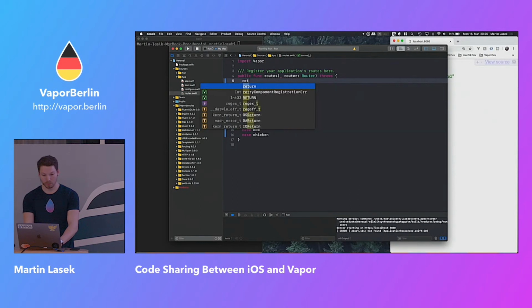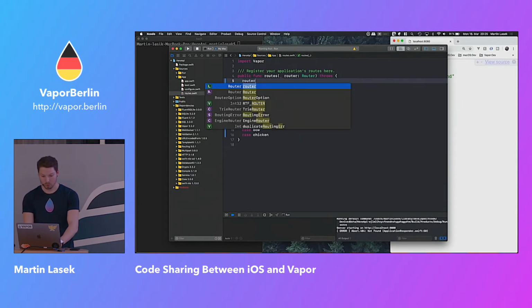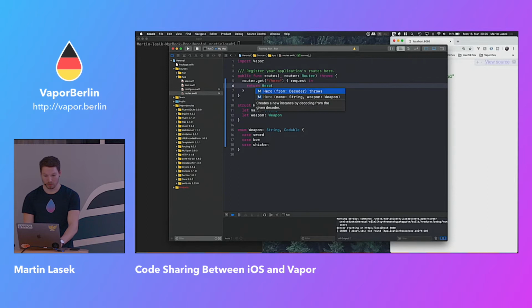And so what we can do is just say request, router get, let's say hero, and return. So we got a request in here, and then return our hero called Link with the weapon of sword.